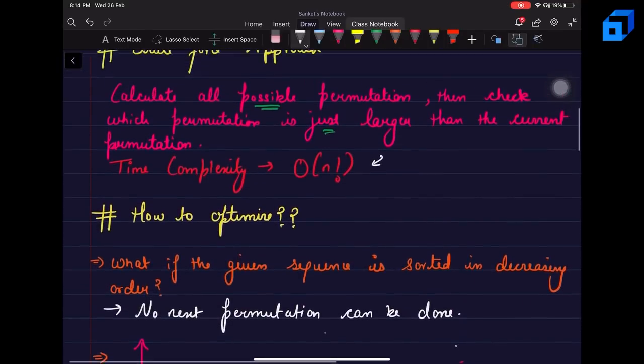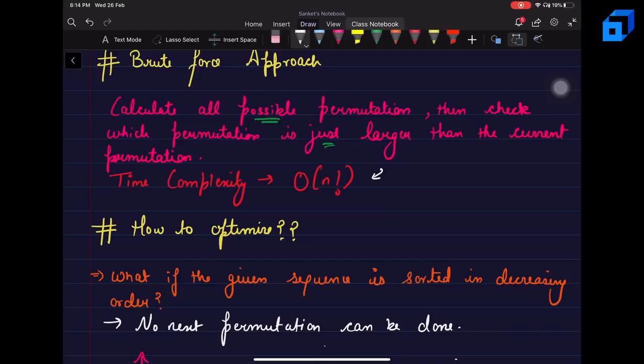So let's say that in order to optimize it, what if the whole given sequence is sorted in decreasing order, just like let's say 5, 4, 3, 2 and 1? Suppose this is the given sequence, then what will be the next larger permutation? There can be no next permutation in this case. Why? Because this is the largest permutation that can be done for the numbers 1, 2, 3, 4, 5. This is the largest possible permutation, and if this is the case, then obviously we cannot do anything. So no next permutation is possible here. Right, this can be one of the cases.